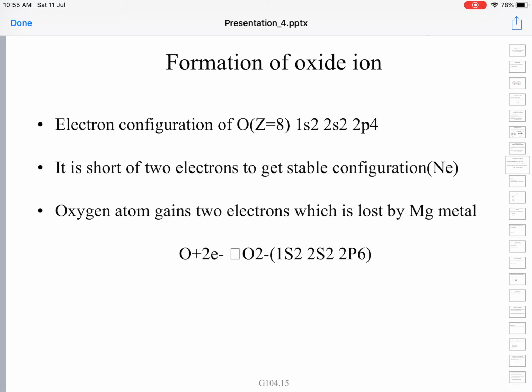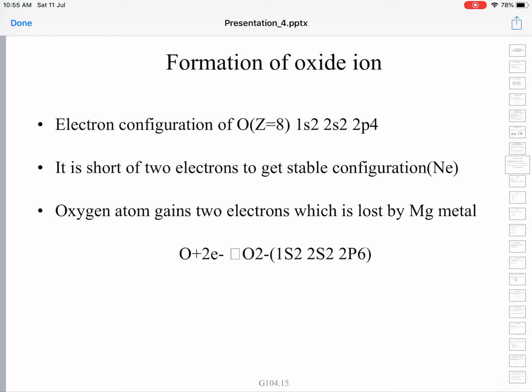So, when the effective nuclear charge decreases, the ionic radius will increase, and the size of the ion will also increase. So, on moving from oxygen atom to oxide ion, the size is increasing.